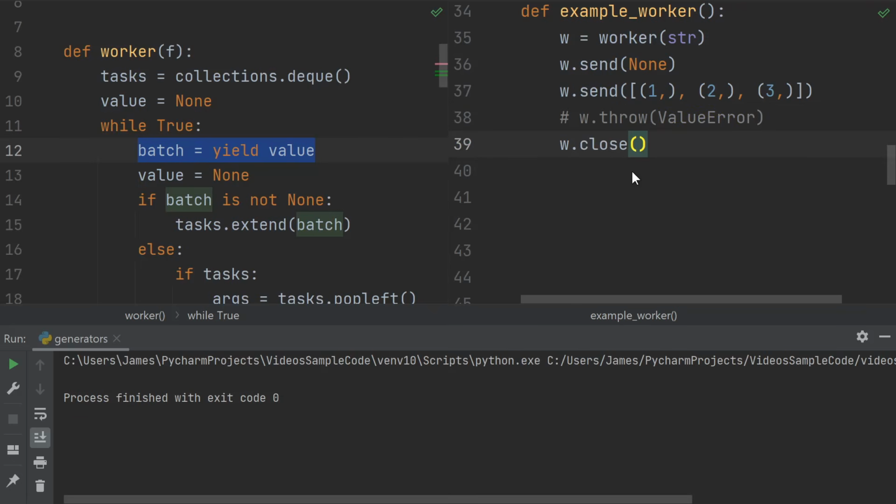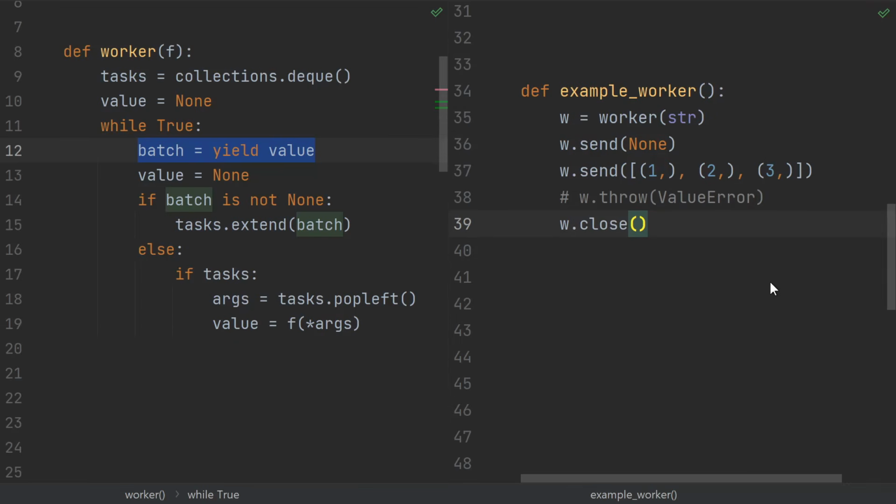There's also the close method that does basically the same thing as throw, except it throws a special generator exit exception. This exception gets special treatment, and it's basically a way for you to cancel the generator without having the error propagate up. So at this point, this should feel very familiar to something else in Python.